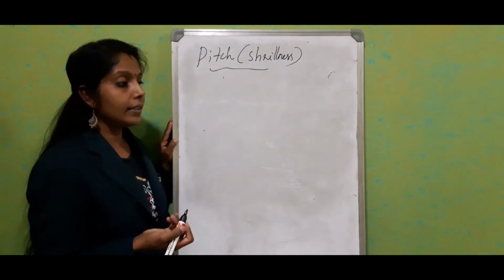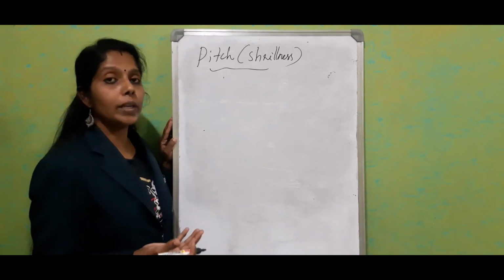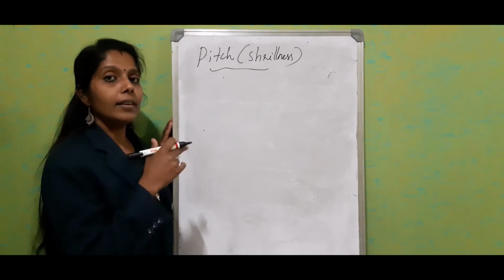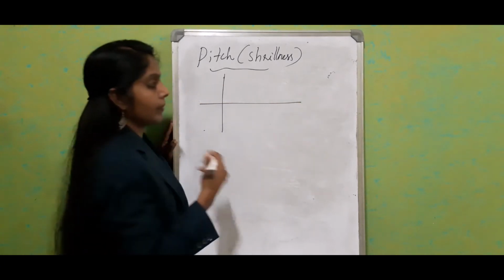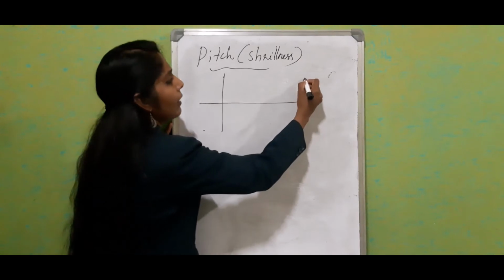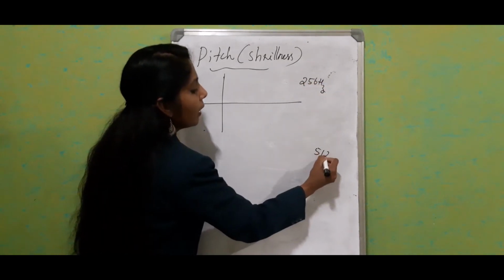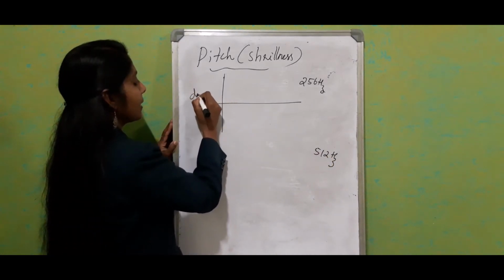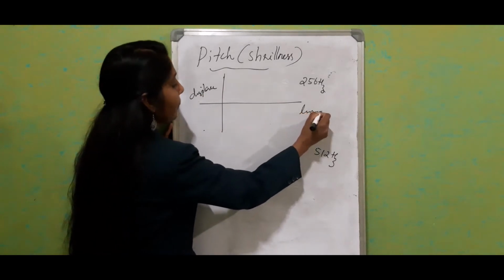Or you can consider the tuning fork, which always makes a single note, monotone. We will represent the waveform of a tuning fork having 256 Hertz and 512 Hertz. Okay, how it varies. So here we have displacement and time.